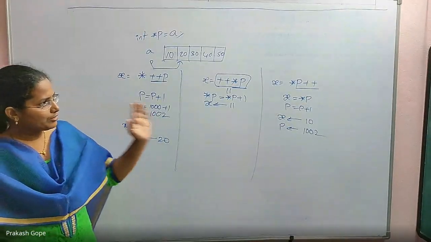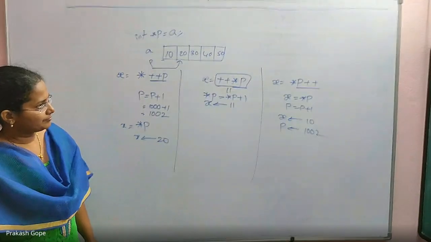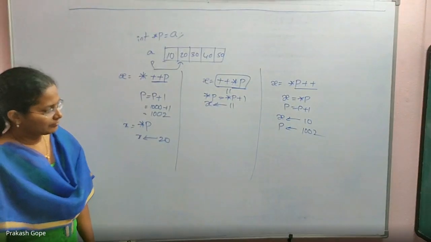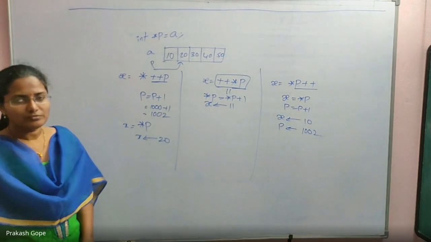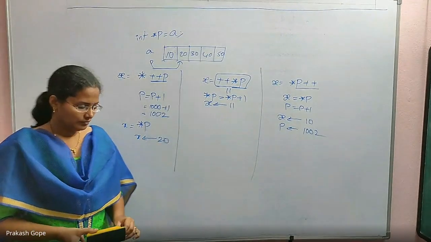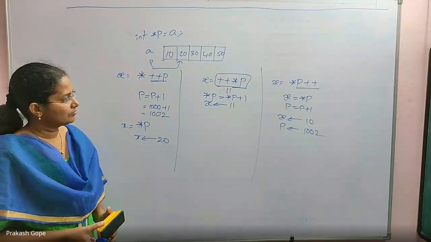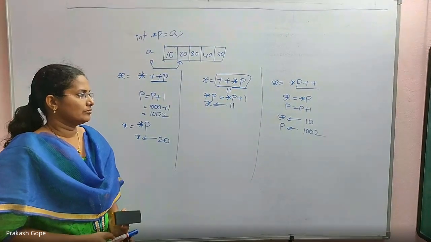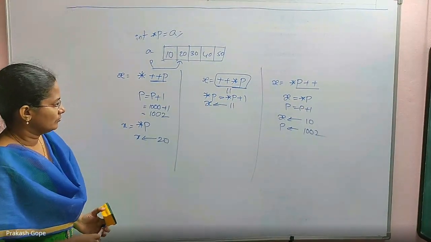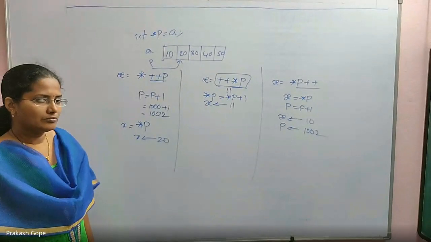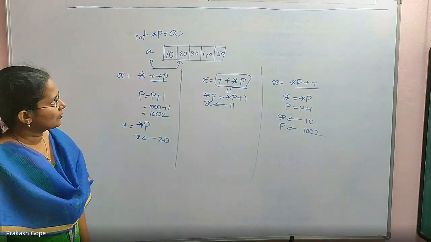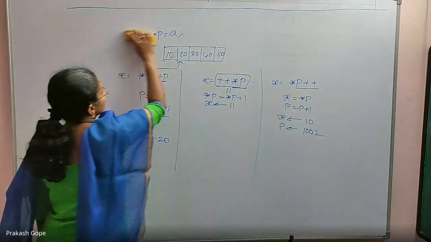So that is the difference between the expressions. Any doubts? Okay, next one.